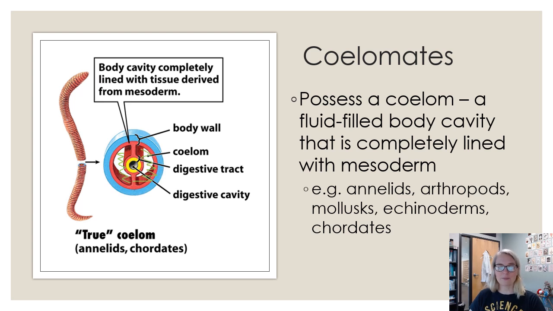That's our body cavity, and that allows our internal organs to move around separate from our body wall and our digestive tract. So most of our animals are going to have a true coelom. Annelids are our segmented worms, arthropods are our insects, mollusks like clams and octopi and squids, echinoderms, sea stars, chordates, us, things with backbones.